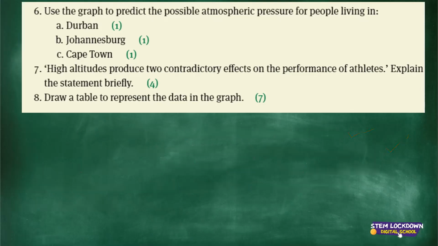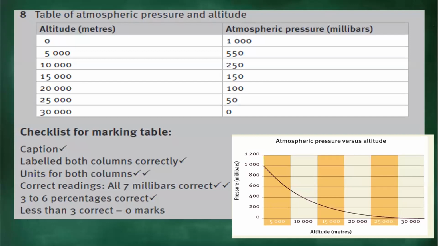Then next question. Question 8. Draw a table to represent the data in the graph. So now we are moving to question 8, whereby we are doing the table, tabulating the information on the graph over here. So you would need to label it accordingly.